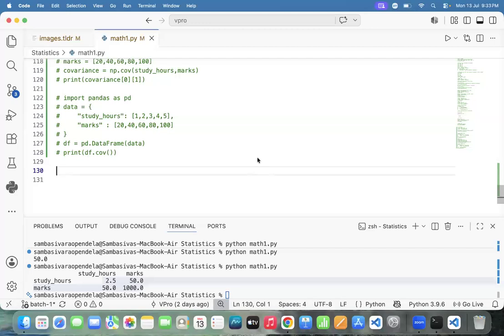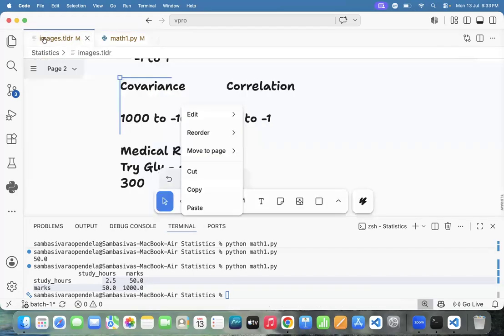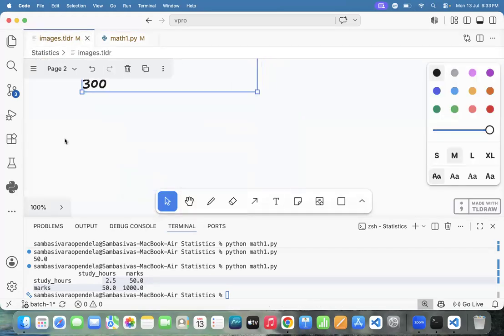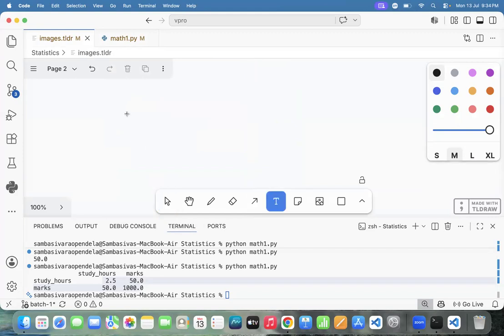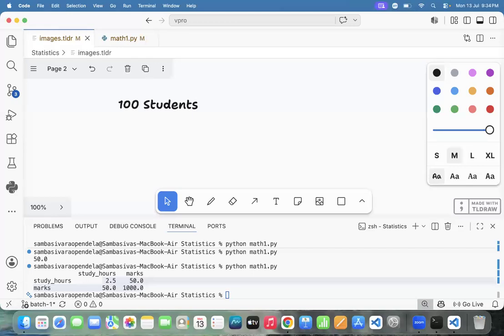Can I go to another example? I will let you know what the distribution is. For example, take students: very few students score less marks. Say in our BTech, 100 students are there. Don't go for the negative example; let me go for the positive example.